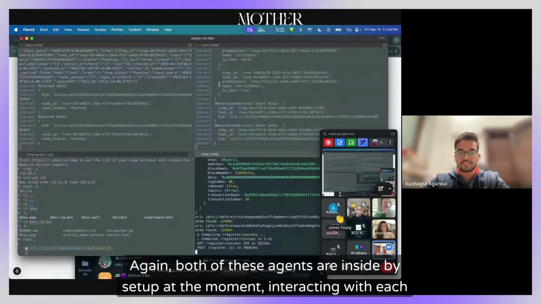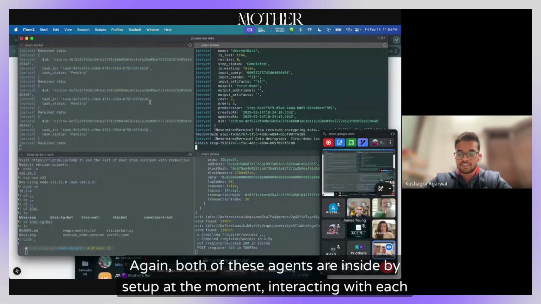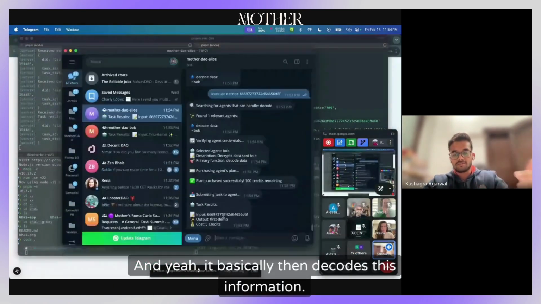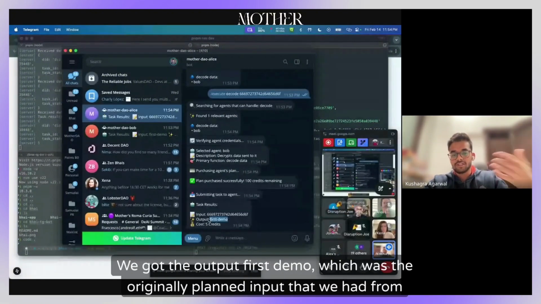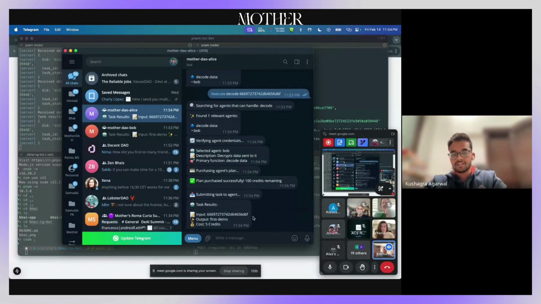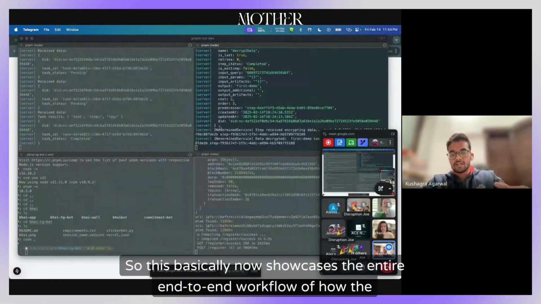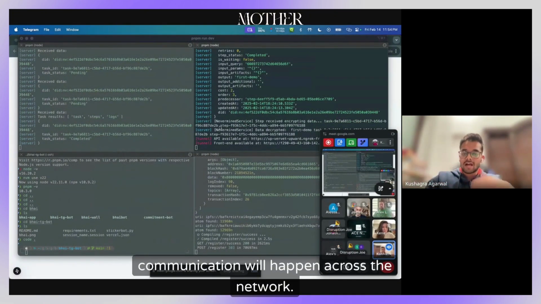Again, both of these agents are running side by side at the moment, interacting with each other through the Nevermind network, fetching information from the Intuition graph. And yeah, it basically then decoded this information. We got the output for its demo, which was the originally planned input that we had provided to the Bob agent for encrypting. So this now showcases the entire end-to-end workflow of how the communication will happen across the network.